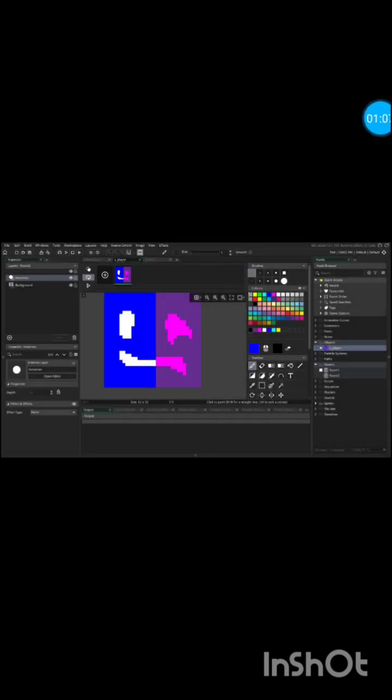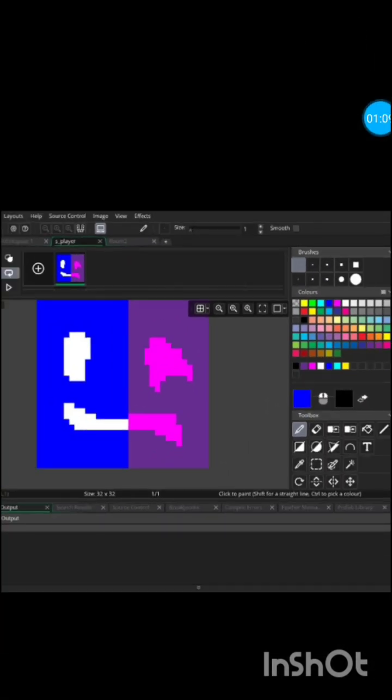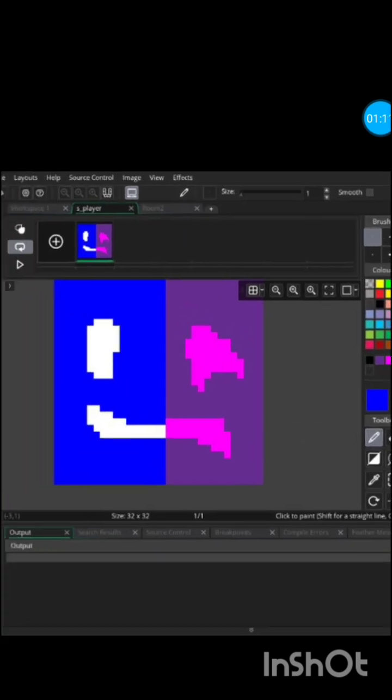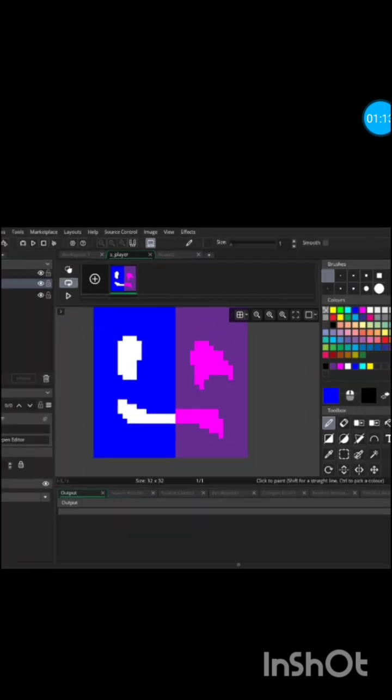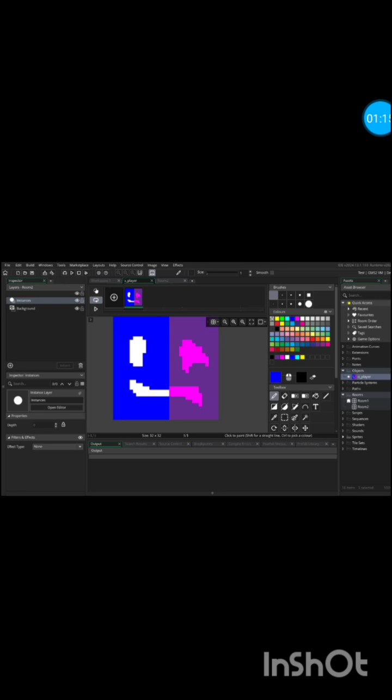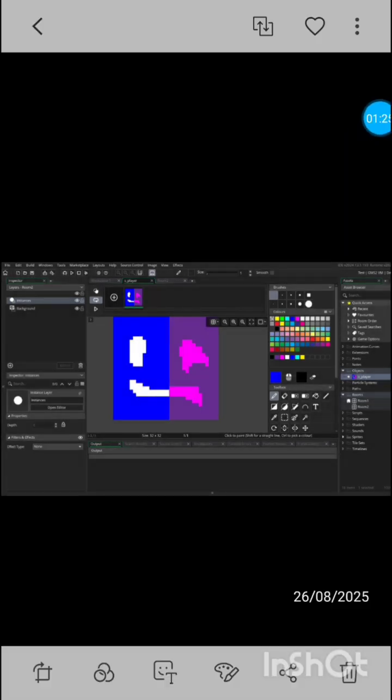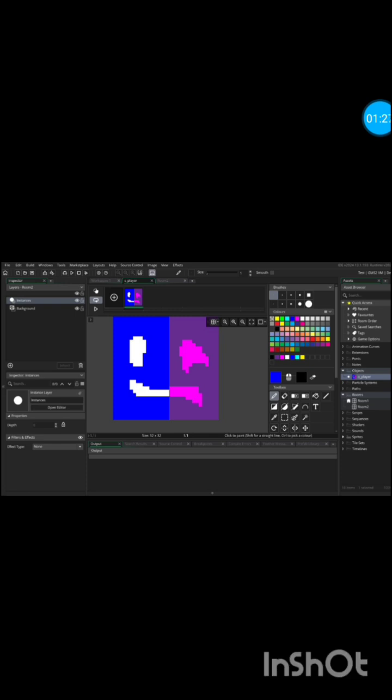So let me show you some progress I have made on the game. This is a design of the early character, how this character should look. This is not how the actual character should look, but this is a piece of how a character should look in the game, and this is made in GMS2, Game Maker Studio 2. I rejected Game Maker Studio 2 because it costs money to publish.